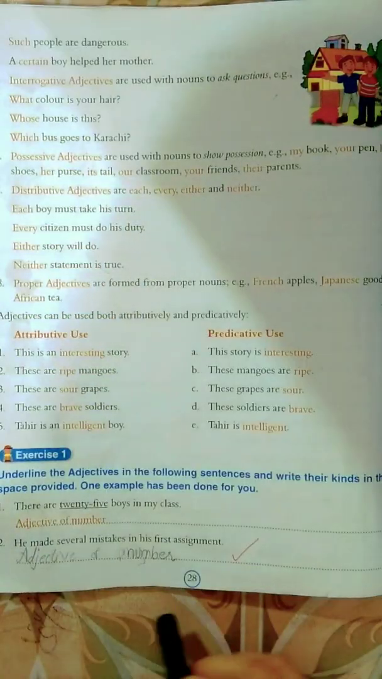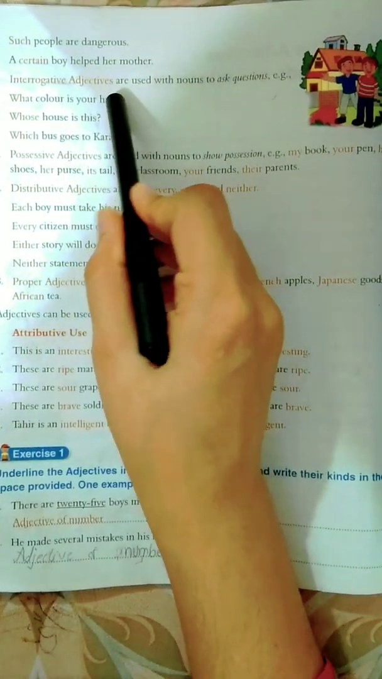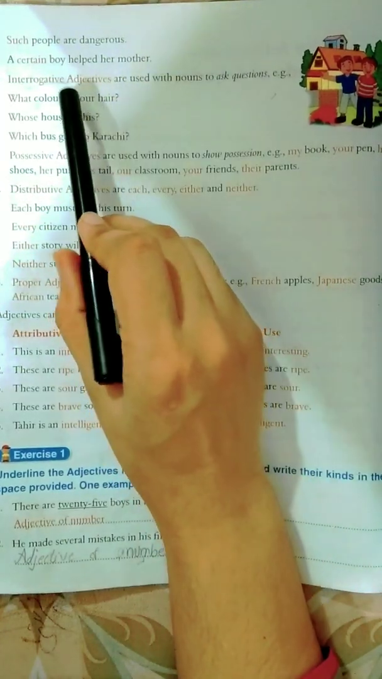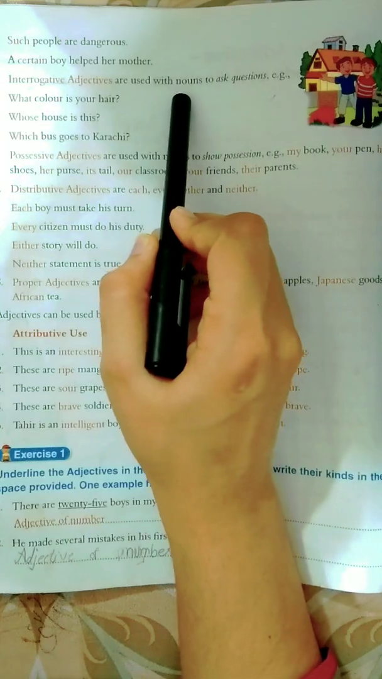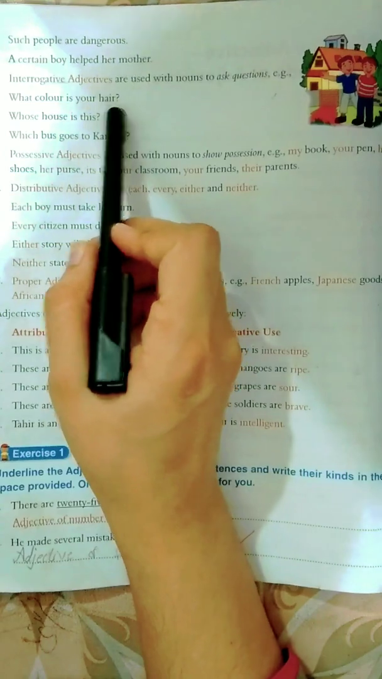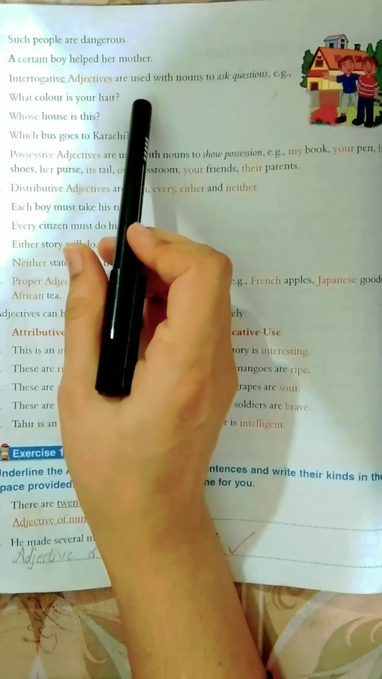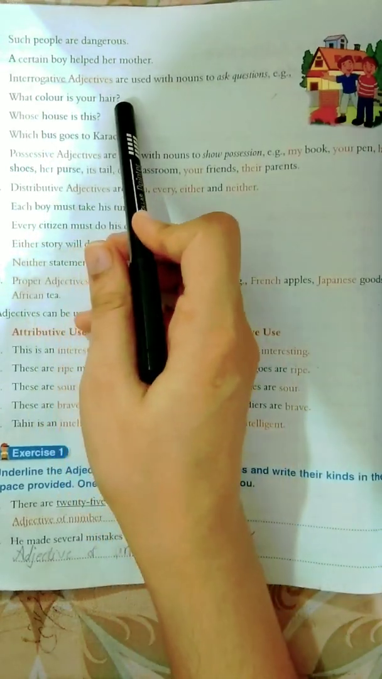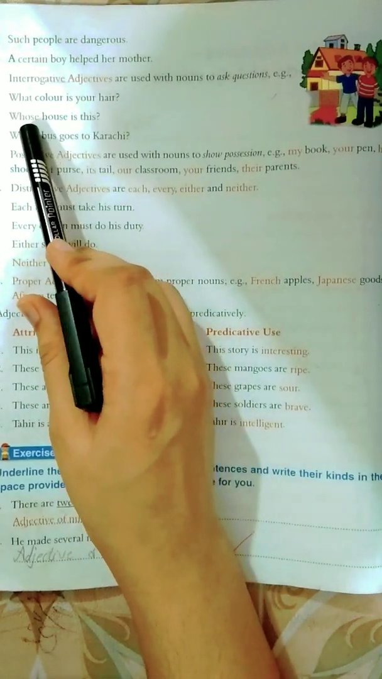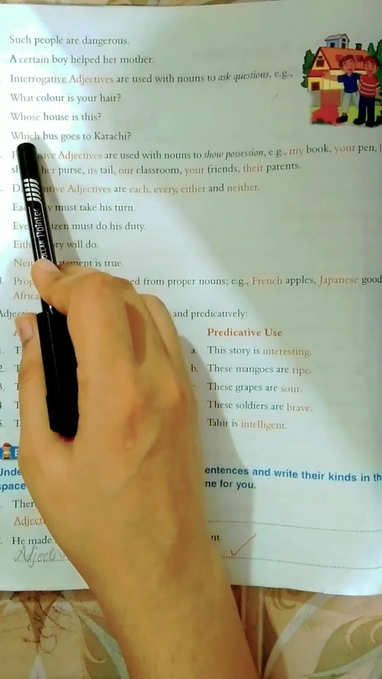Now students, move to page number 28. Here is the fifth kind of adjective, and that is interrogative adjectives. Interrogative adjectives are used with the noun to ask questions. Interrogative adjective को हम noun के साथ use करते हैं कोई भी सवाल पूछने के लिए. What color is your hair? In this sentence, what is the interrogative adjective, and it has made the sentence interrogative as well. Whose in this sentence is an interrogative adjective, and in the third example, which is an interrogative adjective.